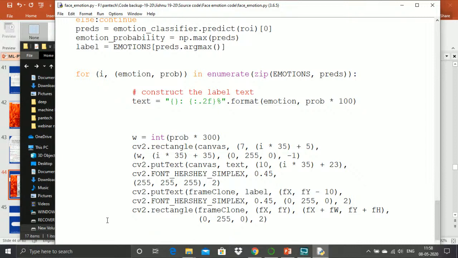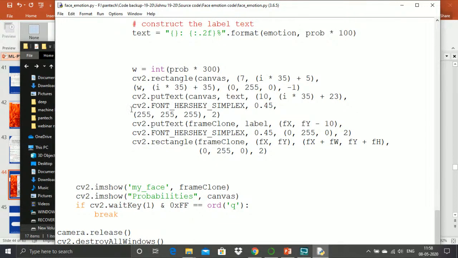The rest of the things are the same as what we have seen. We are applying the text and the font. To detect the face, we are applying the rectangle function, and finally I am displaying my face with the help of imshow.